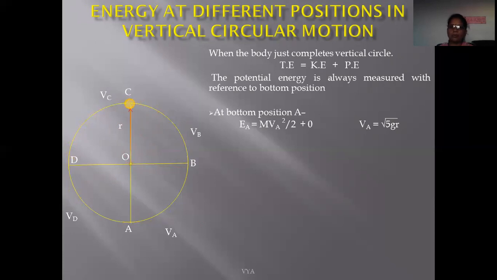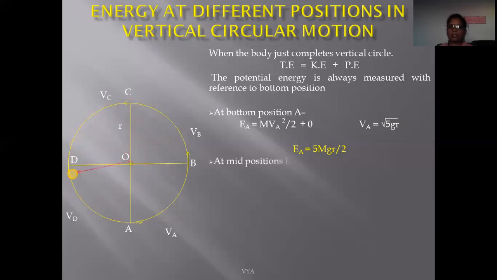Kinetic energy is given by mv square upon 2. The speed of this particle at the bottom position is square root of 5gr. If we keep that value, we get 5/2 mgr. This is the total energy at the bottom position.